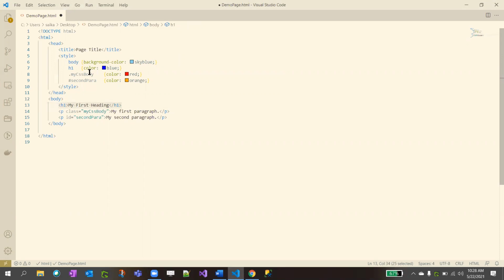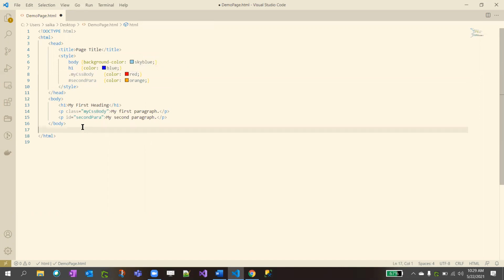Same, I declare H1 and just say color, text color. The color and background color are different, right? Background color means the color behind the text, and color means text color, font color. If there is an H1 tag inside, you're applying the color blue, right?